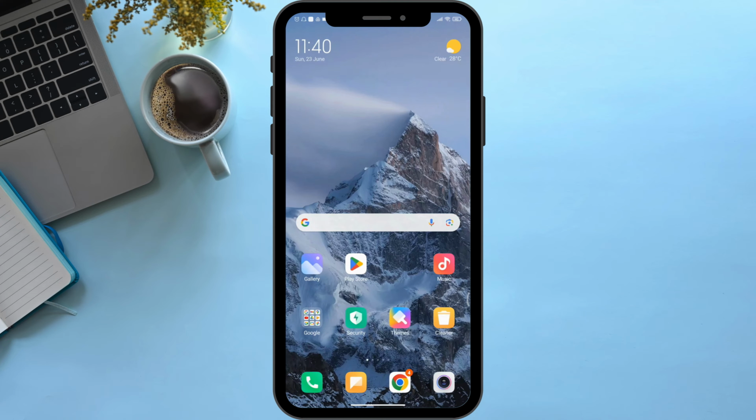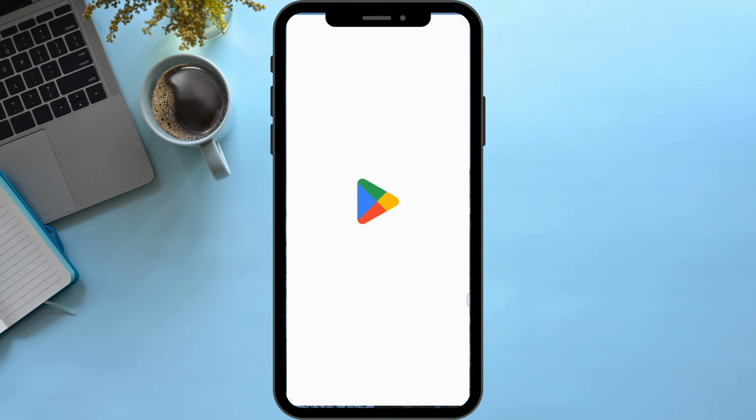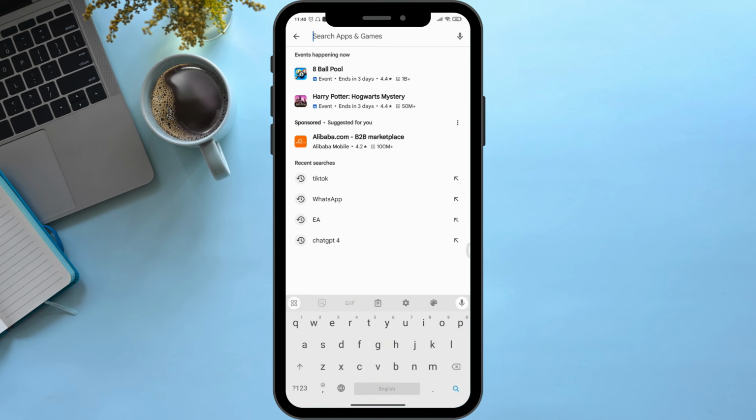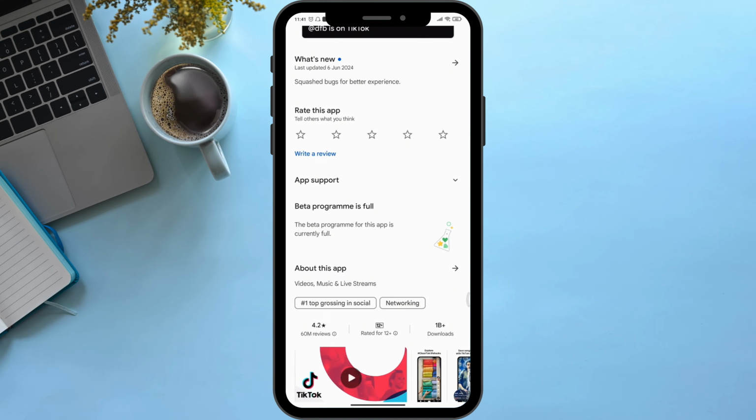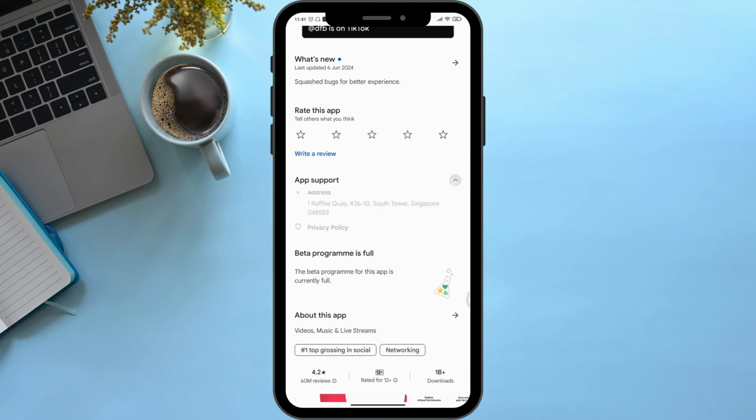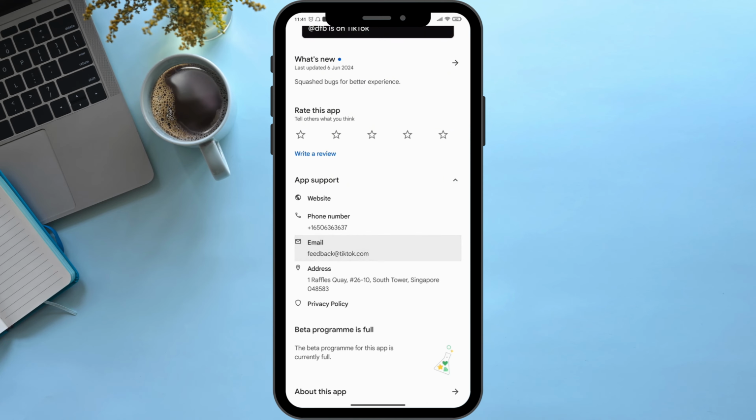So first of all, open your Play Store or App Store. Then here on the top bar, search for the TikTok application itself. Then click on the application, scroll down a bit and you can see an option named App Support. Simply click on the drop down menu of it. Then simply click on the email. Then select the application's email.